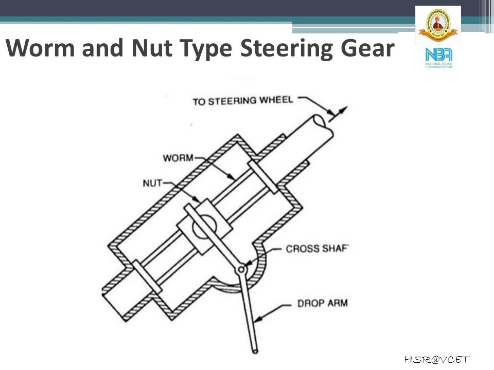The steering wheel rotation rotates the worm, which in turn moves the nut along its length. This causes the drop arm end to move linearly, further moving the link rod and thus steering the wheels.